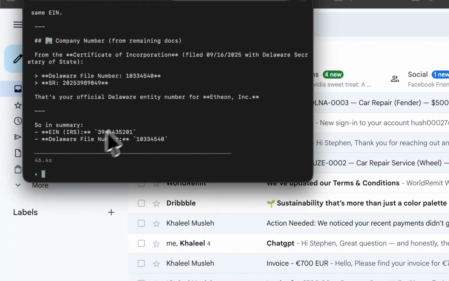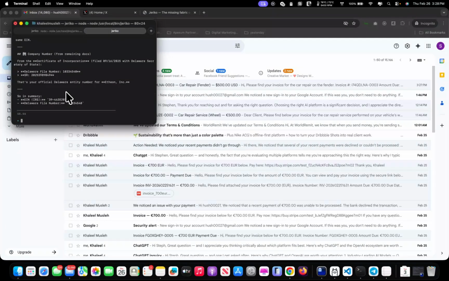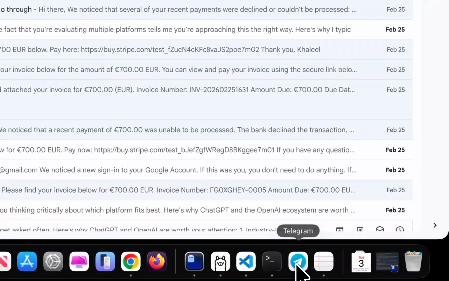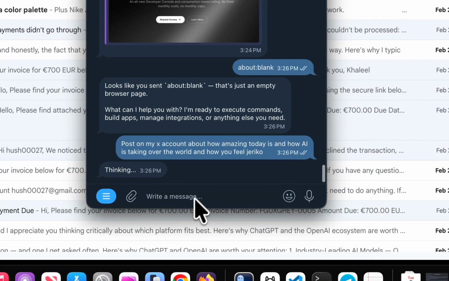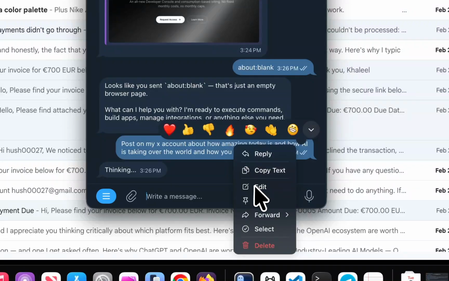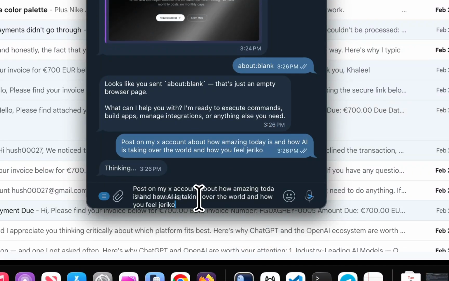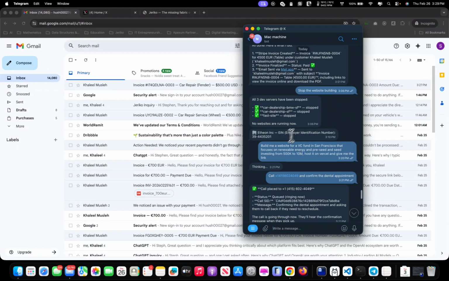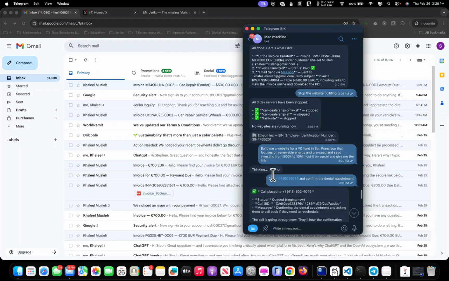Here it should give us, yep, it did give us, send my company information just in case to the Telegram bot. It will send it to my Telegram bot now. And that's it. And we should be getting it here. I don't know why it's taking so much time here to post to my X channel. But anyway, it takes a bit of time sometimes when you're over-bombarding it with so many messages.